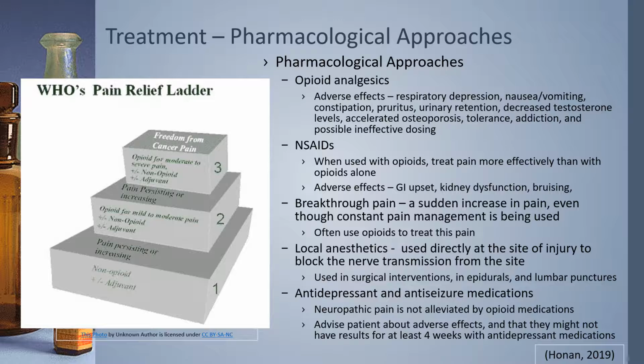The most common medication used for cancer treatment is opioid analgesics. Although they are very effective, they have a lot of adverse effects, most notably causing respiratory depression. But more commonly, or more annoying to patients, it's going to be the nausea and vomiting and constipation. And we'd have to give antiemetics and Colace or something like that to help these patients as well. It also can cause urinary retention, decreased testosterone levels, accelerated osteoporosis, and then you want to watch for tolerance, addiction, and the possible ineffective dosing.